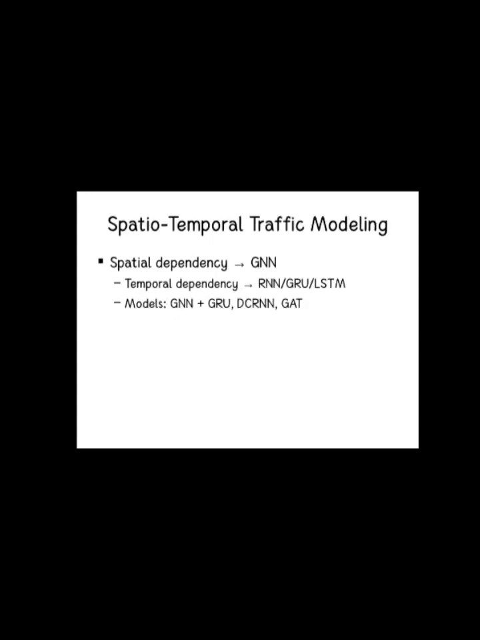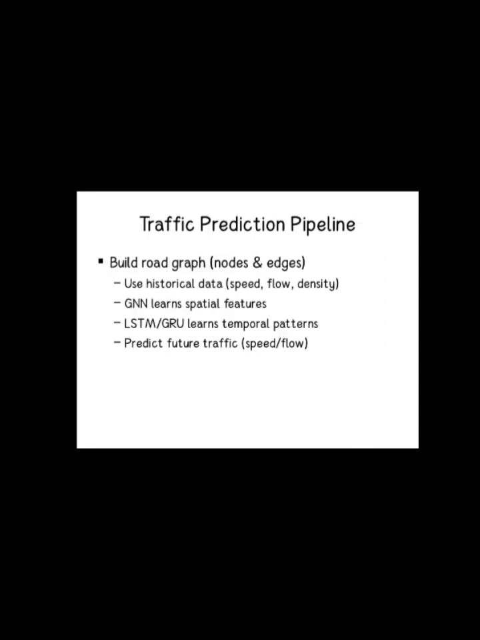A spatial dependency GNN is used here. Temporal dependency is handled by RNN, GRU, and LSTM. The models combine GNN plus GRU, DCRNN, and GAT.